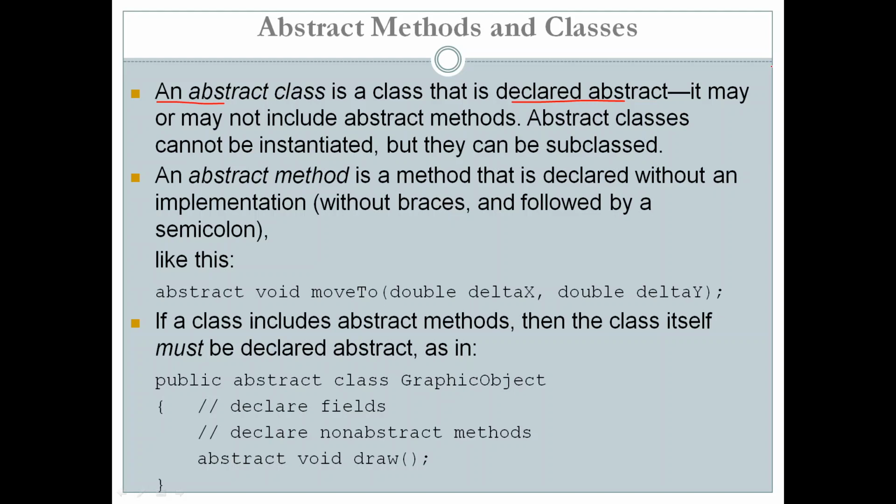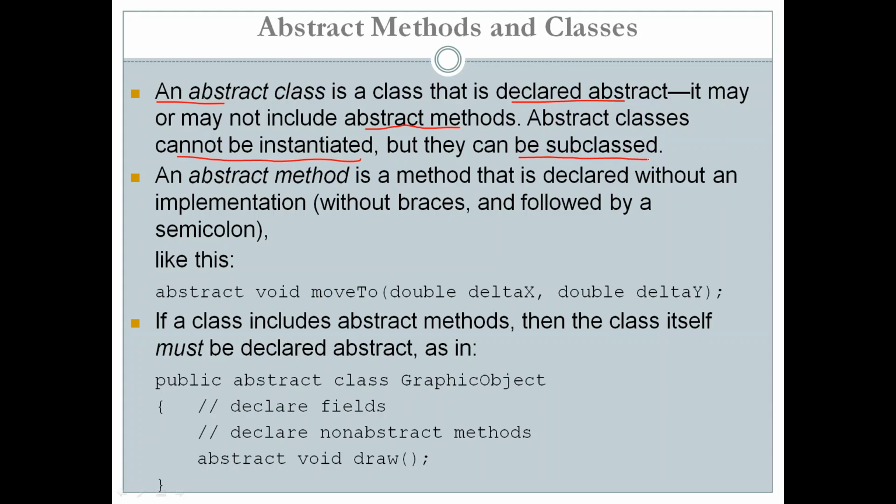Now an abstract class may or may not include abstract methods. Abstract classes cannot be instantiated. This is important. It simply means we cannot create an object of an abstract class, but they can be subclassed, meaning another class can inherit the abstract class.